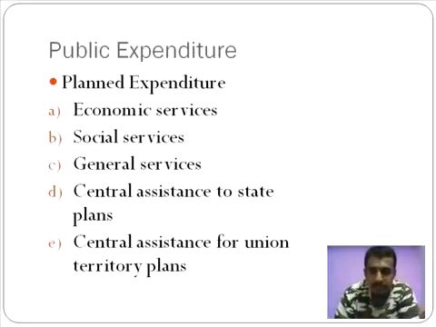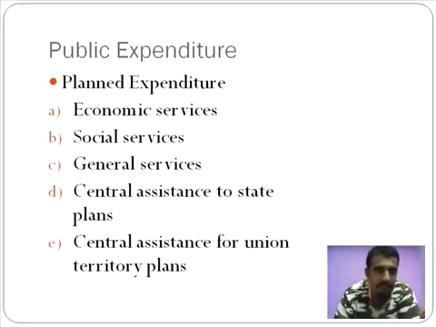Now, central assistance to the state plans. A good example for this would be that recently the Maharashtra government inaugurated the first monorail. The construction of this monorail actually cost 14,000 crores. For that, the entire funding wasn't made available by the Maharashtra government alone.